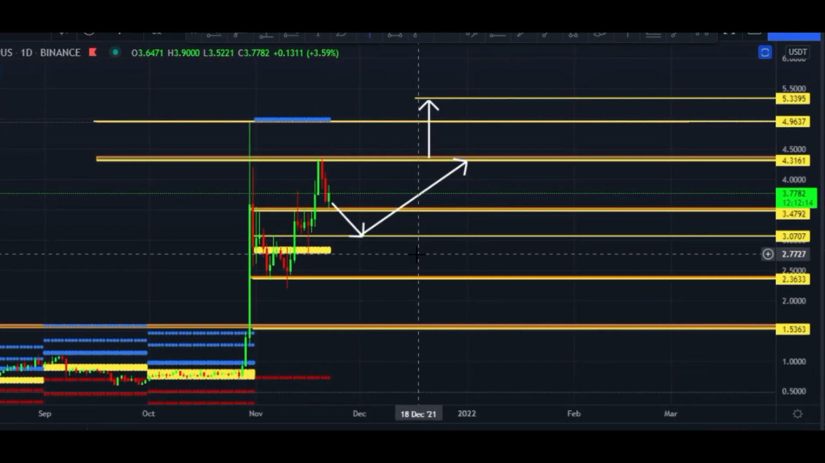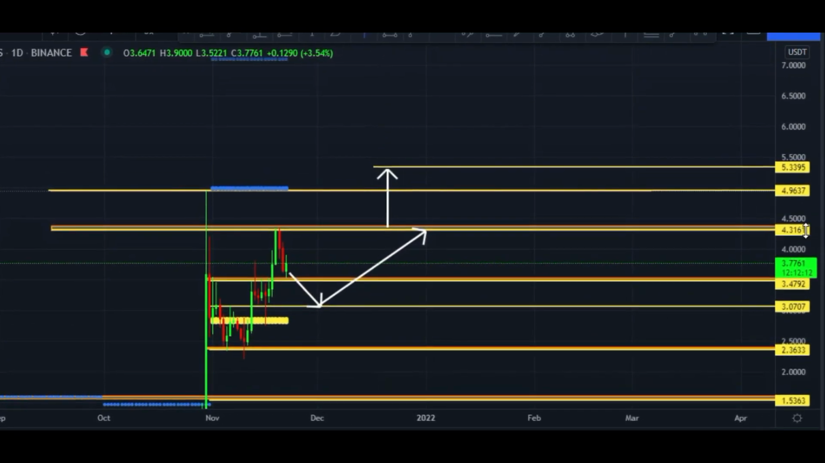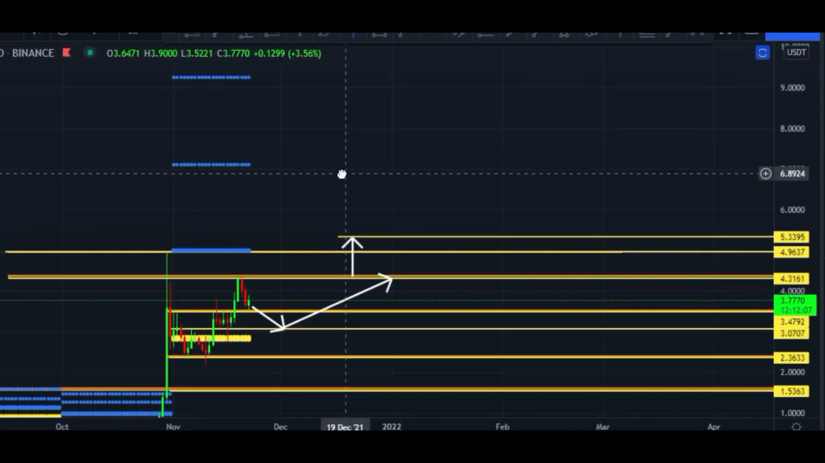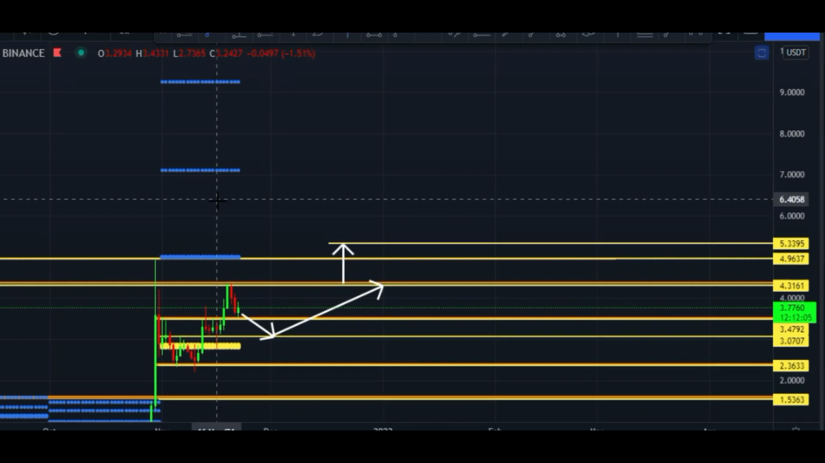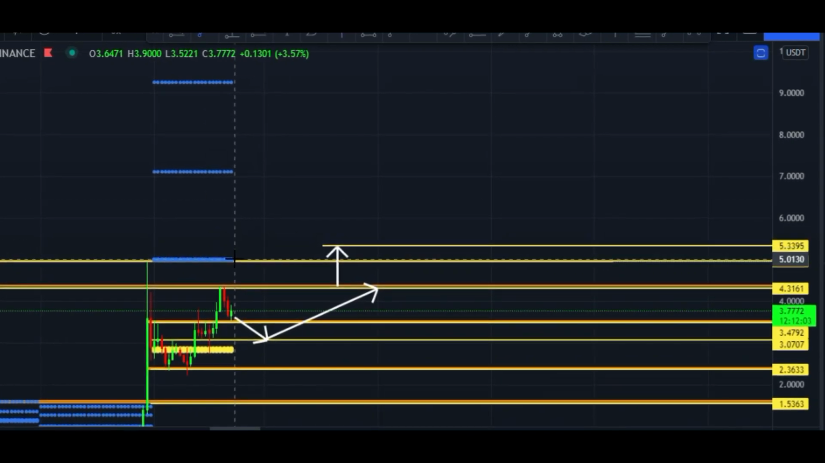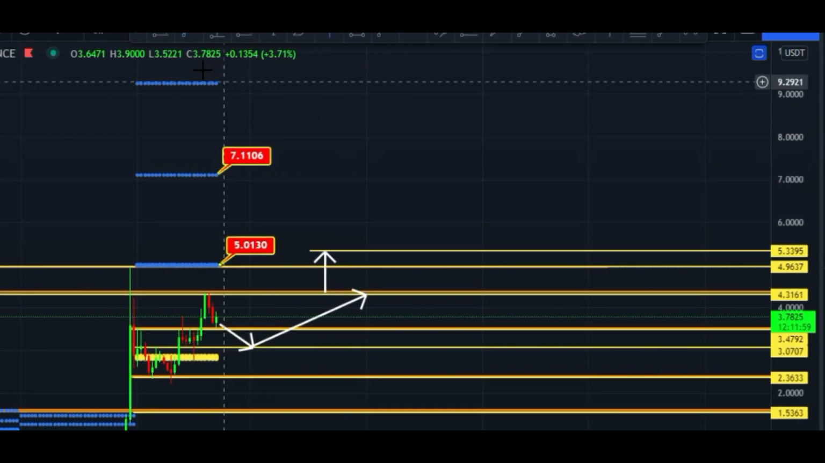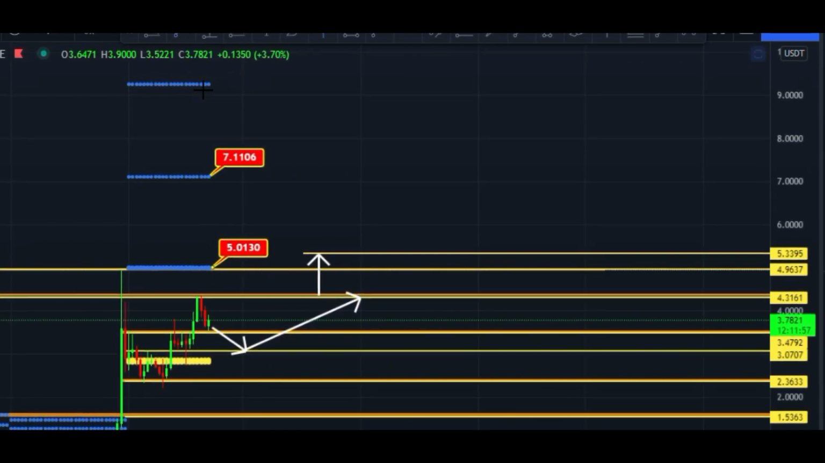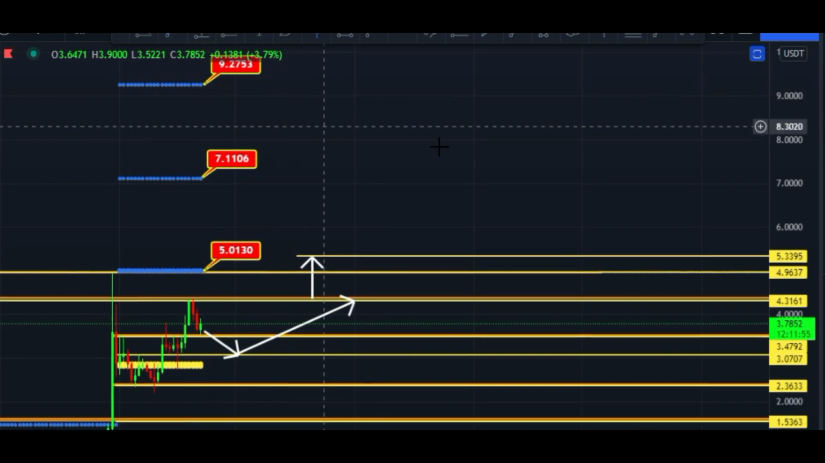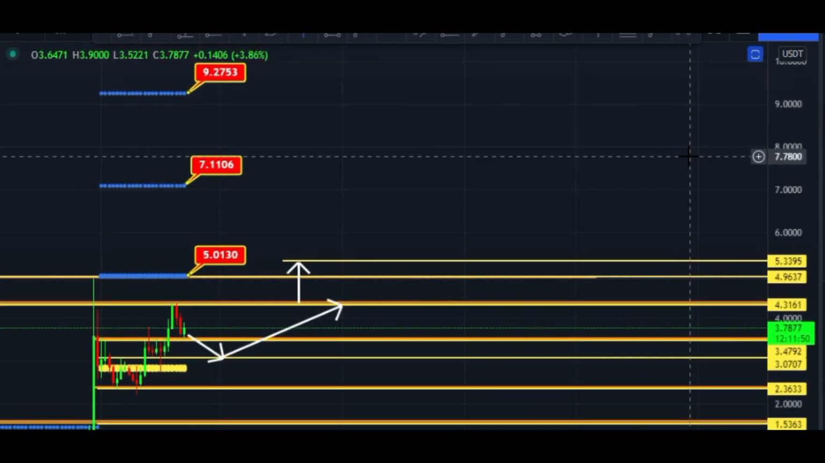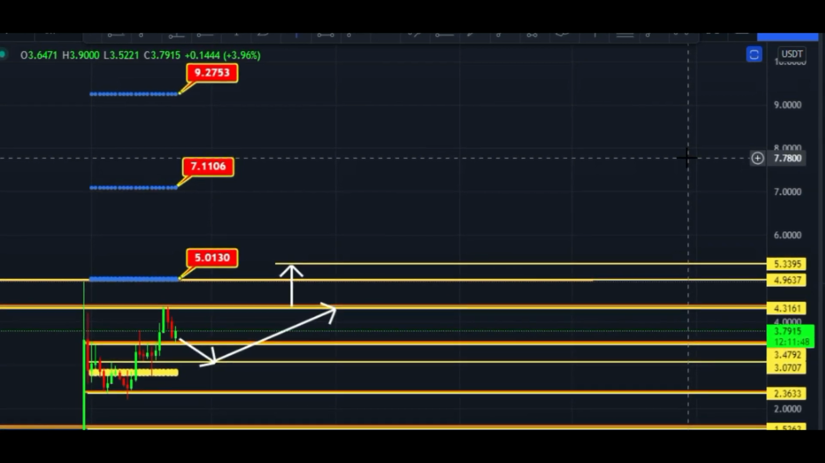And let me please show you Mana targets according to the CPR indicator. According to the CPR indicator, Mana's monthly targets are, because this is monthly CPR, $5 first target, $7.11 second target, and third target is $9.27. These are Mana's targets of this monthly CPR indicator.